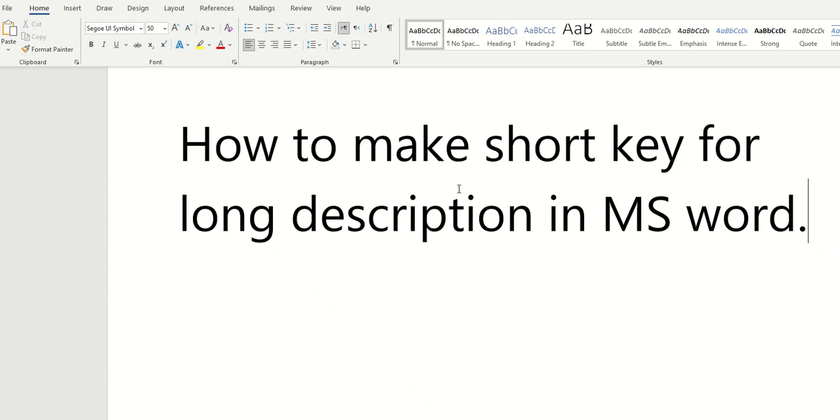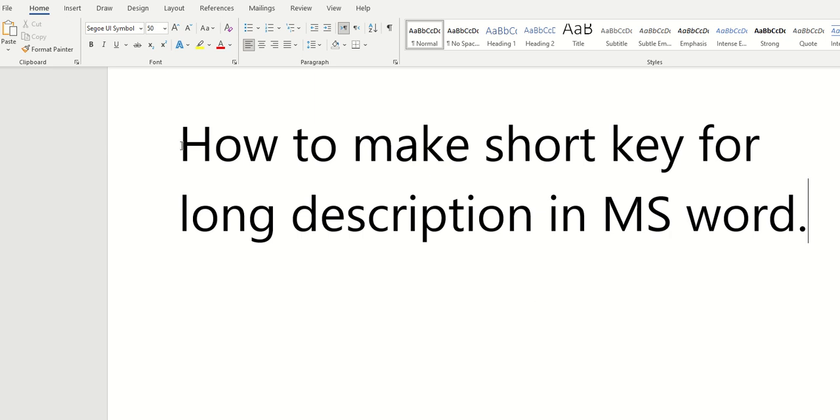So friends, if you have some name, some number, some description which is coming in, you're typing again and again, and you have to write it again and again. So there we can make a shortcut for this one. So just by putting a small description, a small number, you can write this full statement or full name.